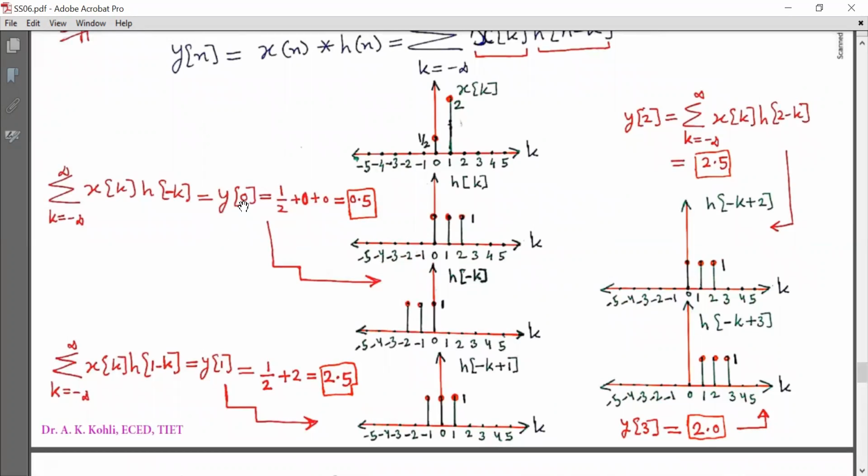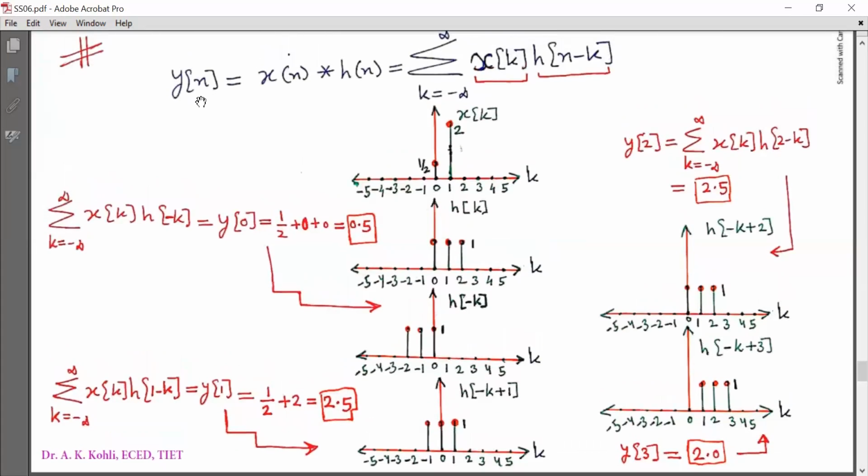Multiplying element by element, at k equal to 0 the samples match, so 1 is multiplied by 1/2, giving 1/2. Other values are 0, and the output is 0.5.